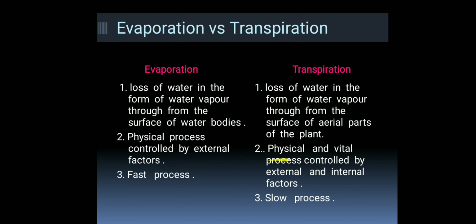Transpiration is controlled by external factors and internal factors. We have already discussed the internal factors, that the opening and closing of stomata helps to regulate the rate of transpiration. Evaporation is a fast process and transpiration is a slow process.